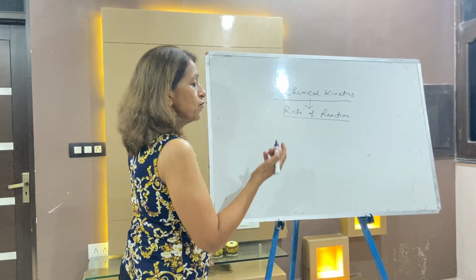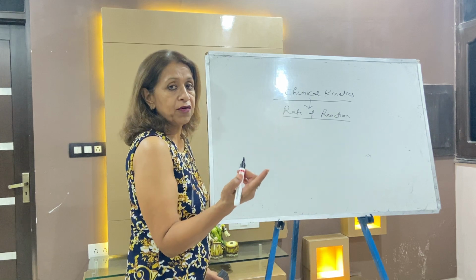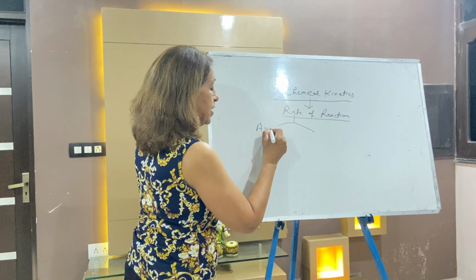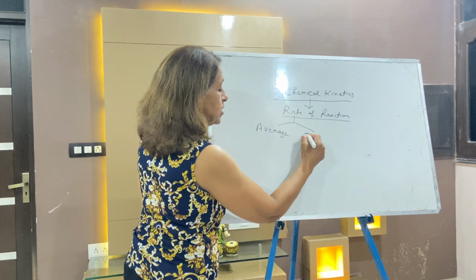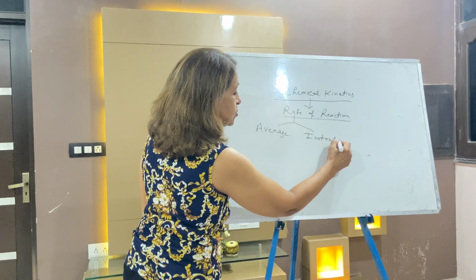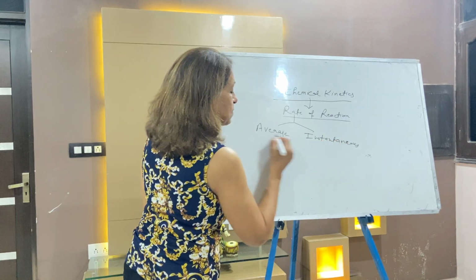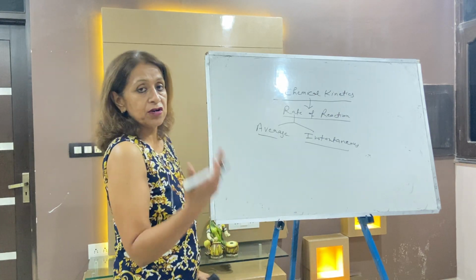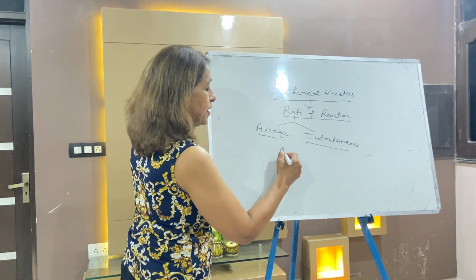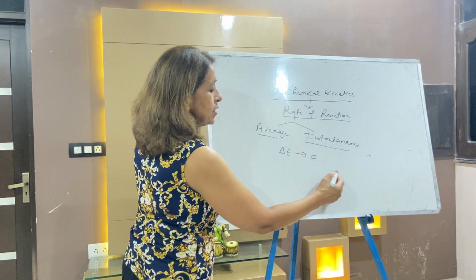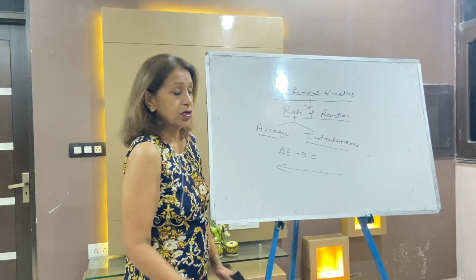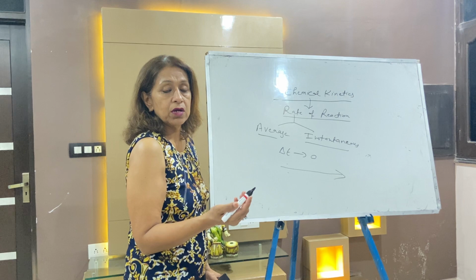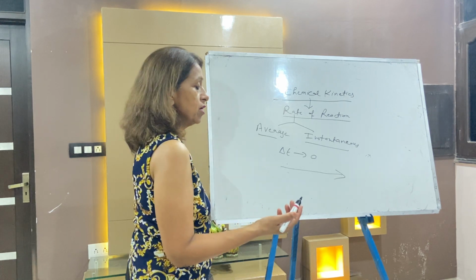Now there are three types of reactions: fast, moderate and very slow. There are two types of rates: average and instantaneous. Which rate is preferred? Instantaneous rate is preferred. Average rate is where the time interval is quite large. So when the delta t approaches 0, the average rate becomes instantaneous.